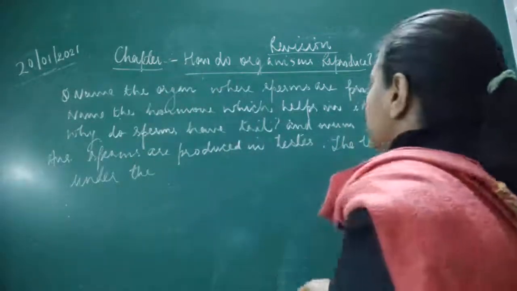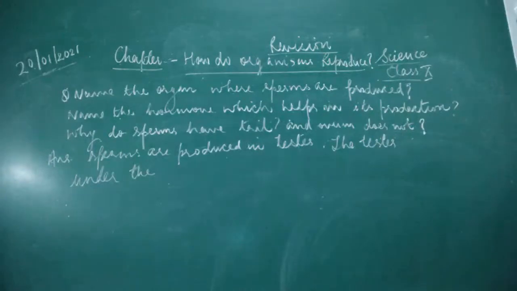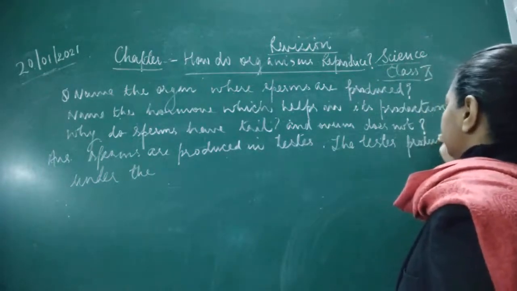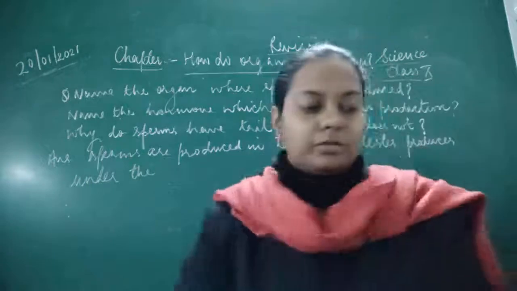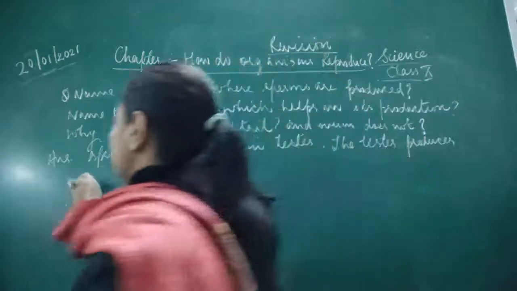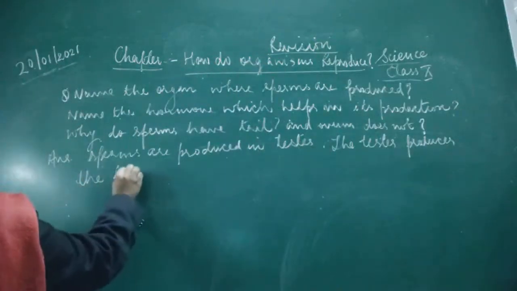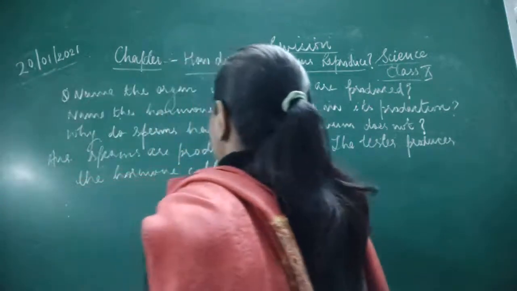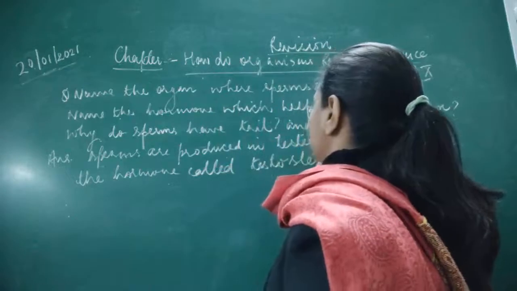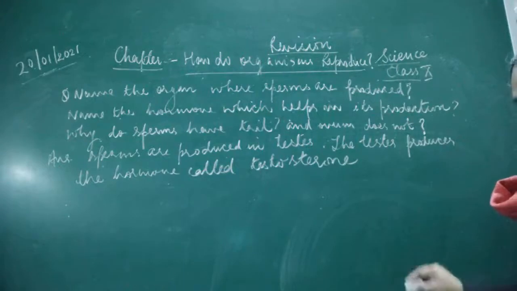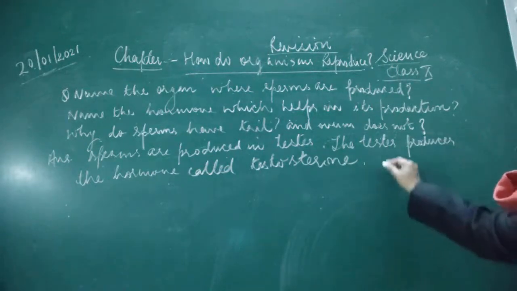The question also asks which hormone helps in the production of the sperms. Sperms are produced under the influence of the testosterone hormone. So the testis produces the hormone called testosterone.